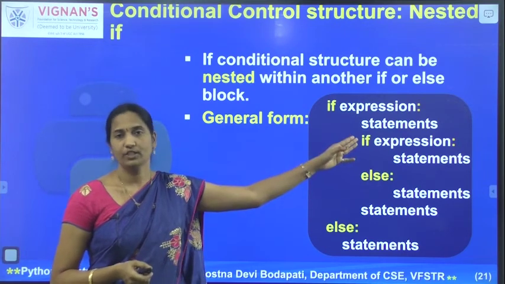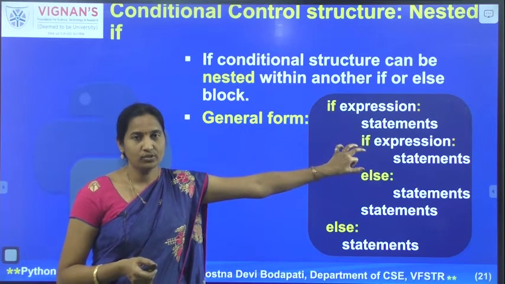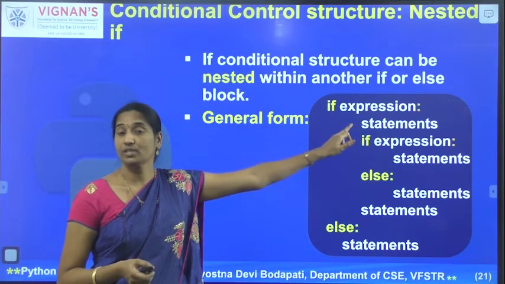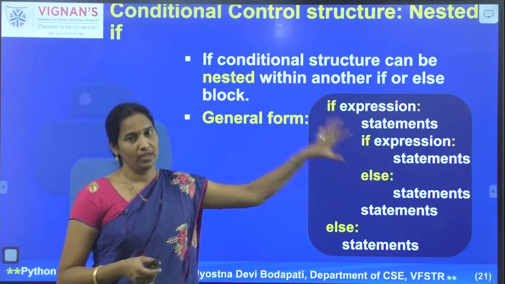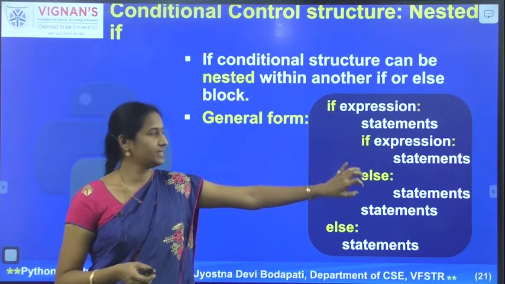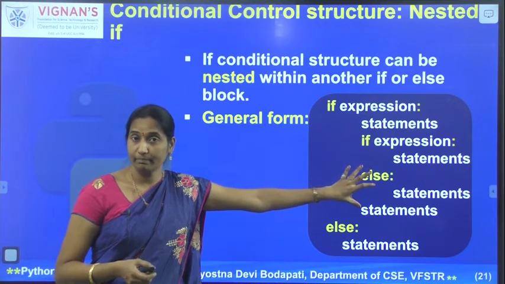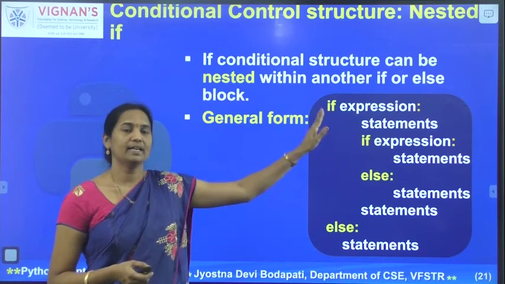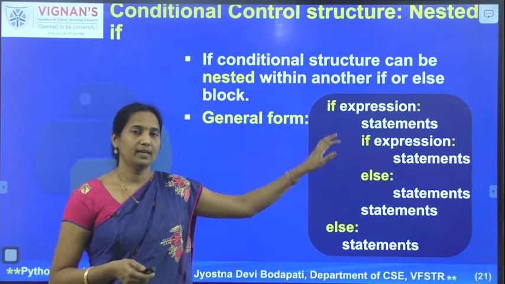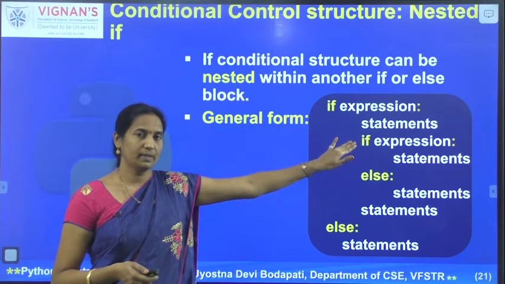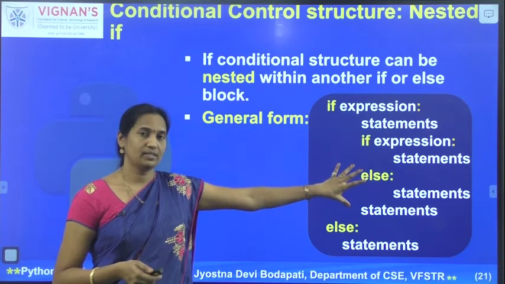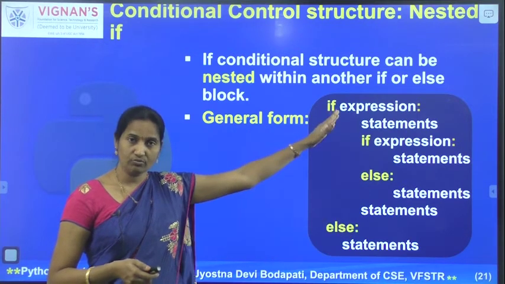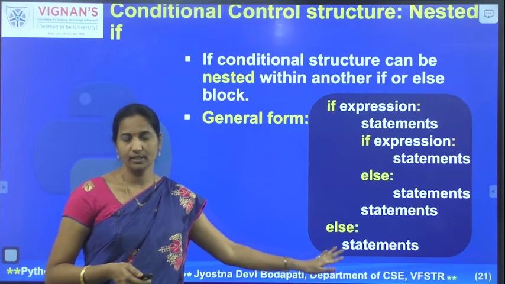If expression, then I am placing the if-else structure as part of the if structure itself. So I am embedding it inside the if structure. You can have a set of statements followed by an if-else. I have taken the if-else structure from our previous examples and embedded that as part of the if structure. Then the else part, as usual, has a set of statements. So if the expression evaluates to true, then you are executing a set of statements, then you are executing another if-else structure. We know how this if-else structure executes, right? When the condition is false, we are coming to this else structure and executing this set of statements.